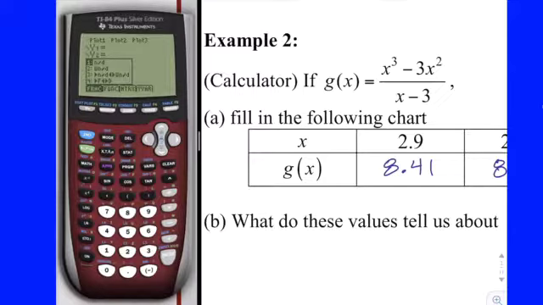And Santi, you're just going to have to put your numerator and denominator in parentheses, or you got one of those, or this one. Okay. So if you don't have the math print, if you have like an 83 or something, just put the numerator in parentheses and hit divided by and put the denominator in parentheses. But if you have math print, then alpha y equals unlocks n over d, and then you have the horizontal division bar. So then it's just x cubed. Click to the right, 3x squared.